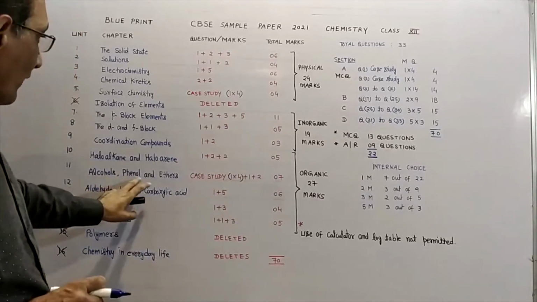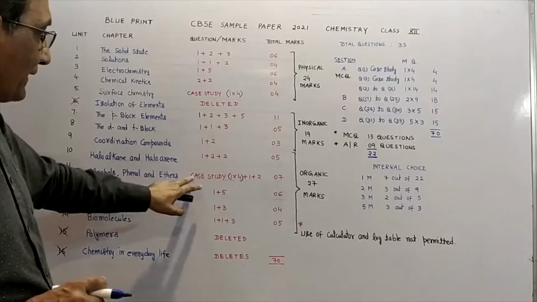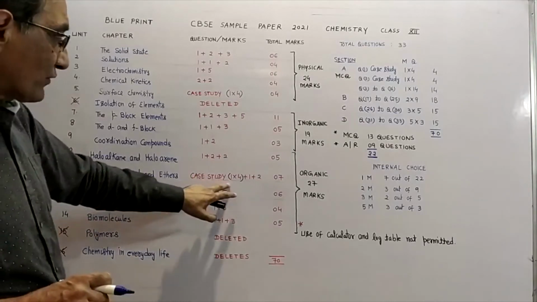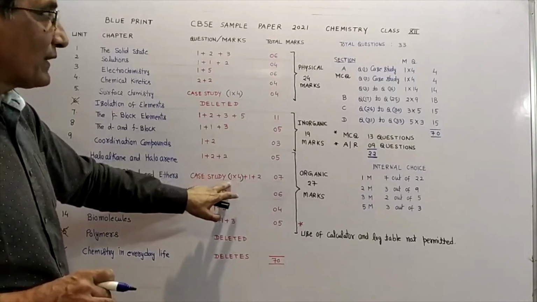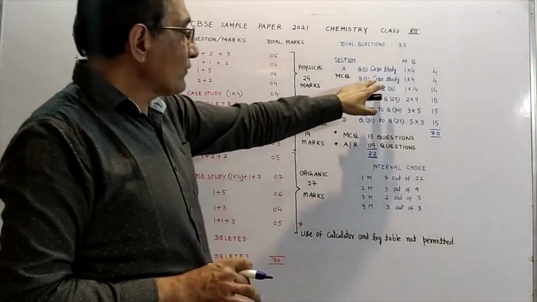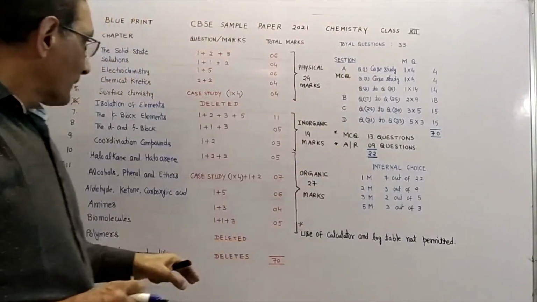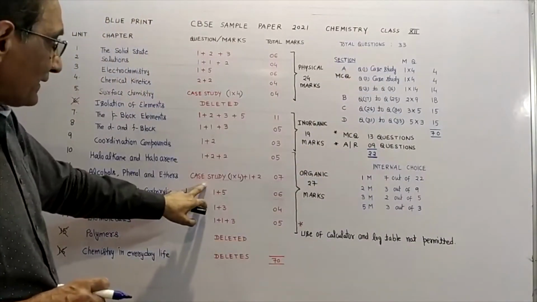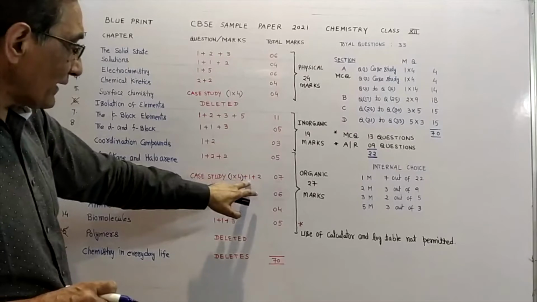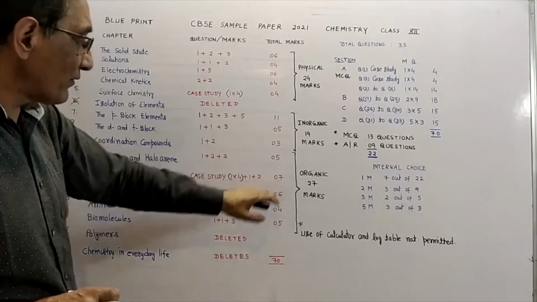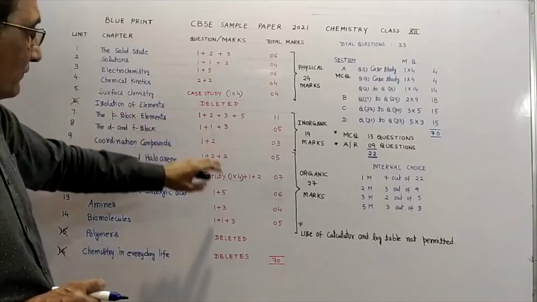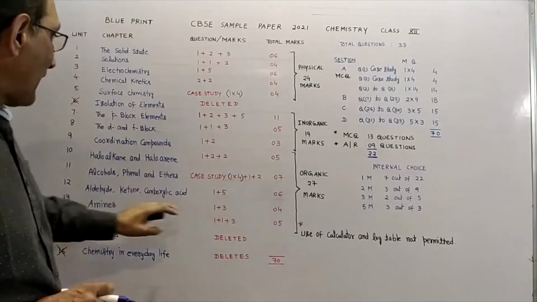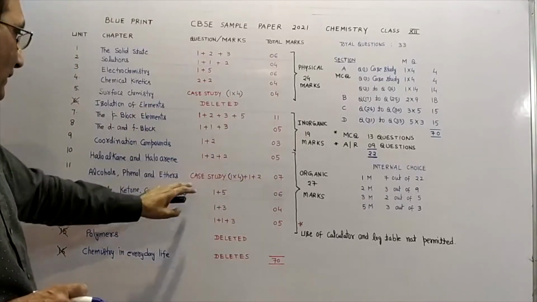In alcohol, phenol and ether, again they have asked one case study question. It means there will be 4 questions of 1 mark each. This is our second question in the sample paper. And other than the case study, they have asked one question of 1 mark and one question of 2 marks. So total it will be 7. So after P block elements, we have more weightage for this alcohol, phenol and ether chapter.